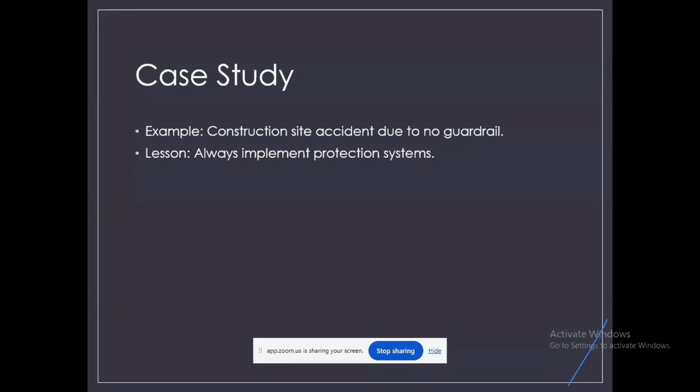Very good. Yes, this is the root cause. The work must be planned before it starts. Lack of planning, lack of compliance with safety rules and systems. Fine. Then lack of awareness. Lack of supervision and inspection.